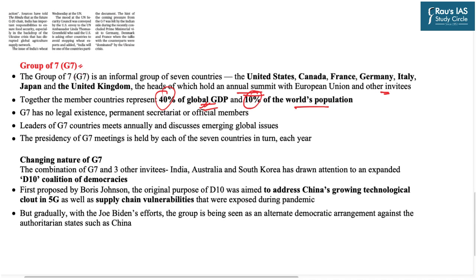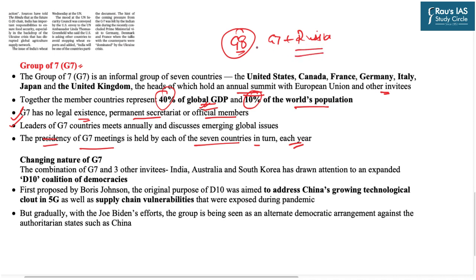However, an important fact is that G7 has no legal existence. It does not have a permanent secretariat or official members. The presidency of the G7 meetings is held by each of the 7 countries in turn each year. Now there is also one important term in the newspapers, that is G8. The G8 is the grouping which consists of G7 plus Russia. Because Russia was suspended from the G8 membership, it becomes the G7 grouping.